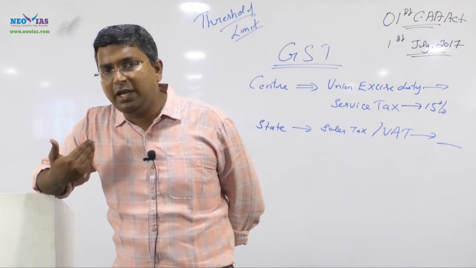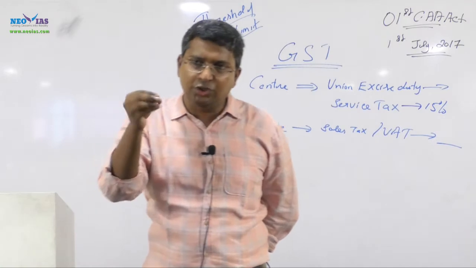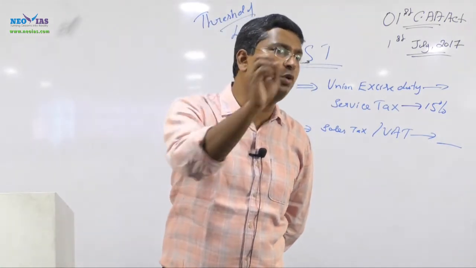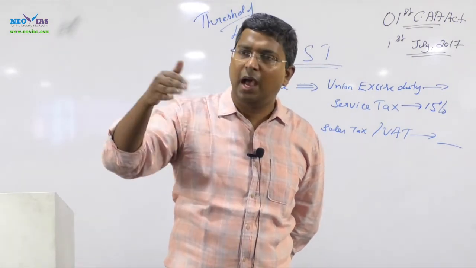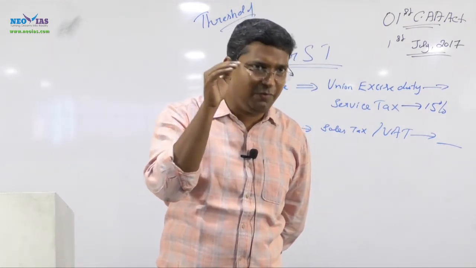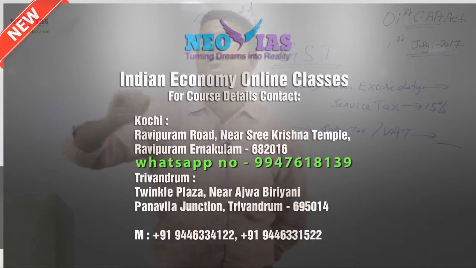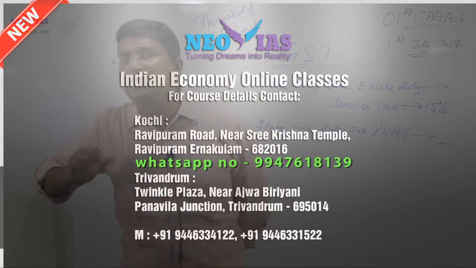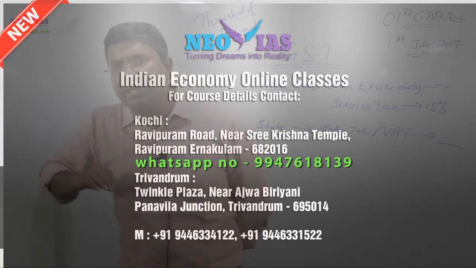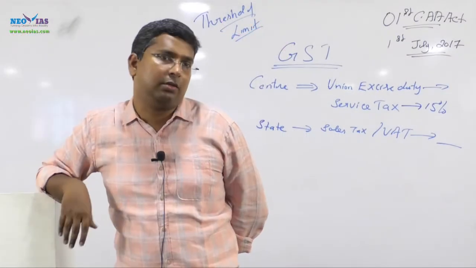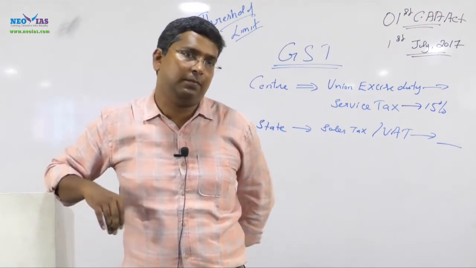So when one person supplies goods or services, the issue is that when you are going to impose GST on every producer of goods and services, should we impose it on every producer and service, or shall we keep away a certain section, especially small business retailers? That is what the threshold limit is all about. So what was decided is that, especially for retailers, those having a turnover of 20 lakh and less are kept out of GST.